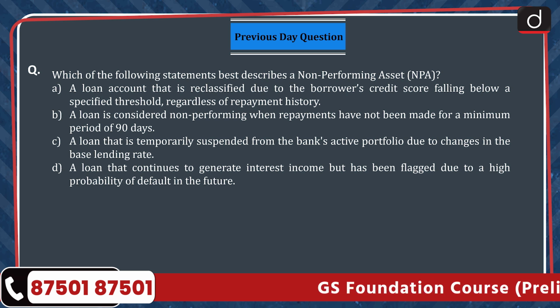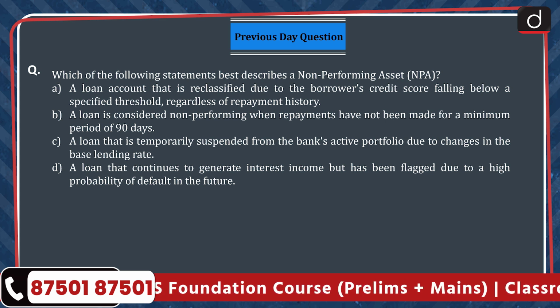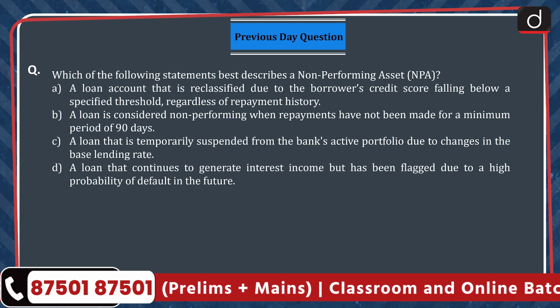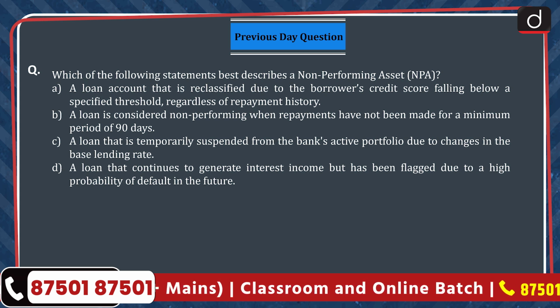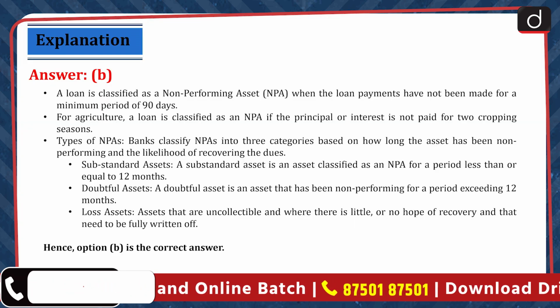C. A loan that is temporarily suspended from the bank's active portfolio due to changes in the base lending rate. D. A loan that continues to generate interest income but has been flagged due to a high probability of default in the future. The correct answer is option B.